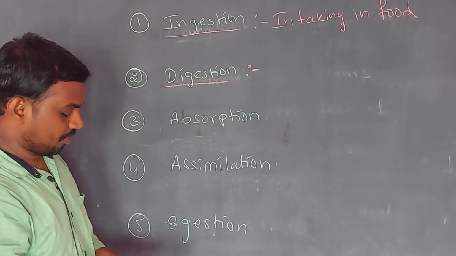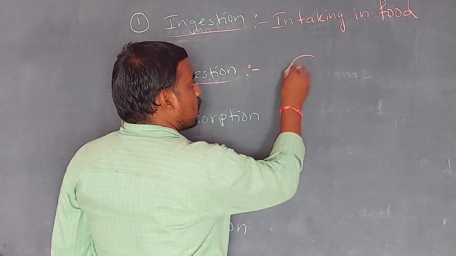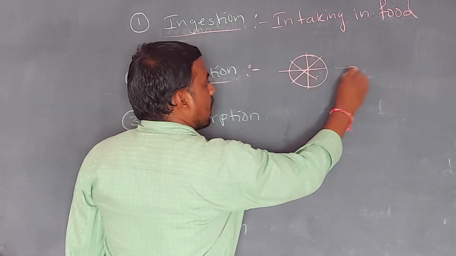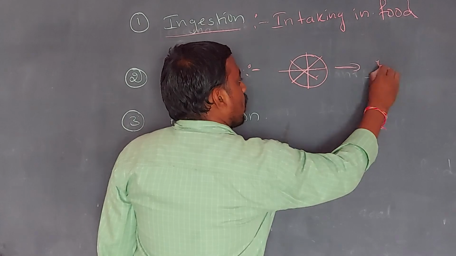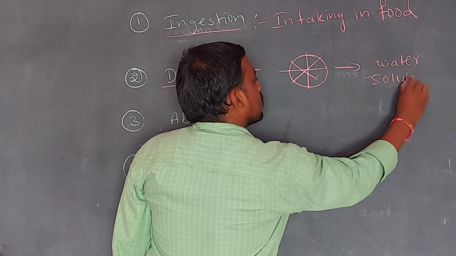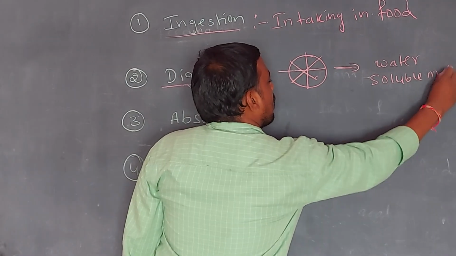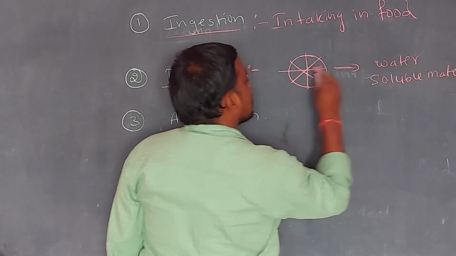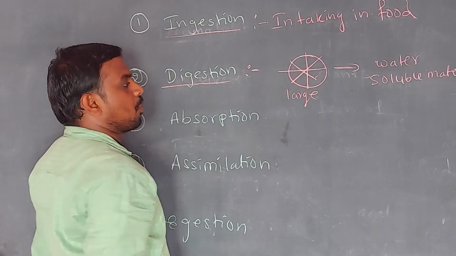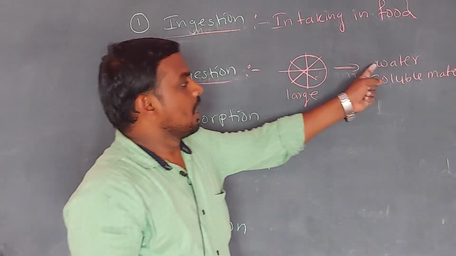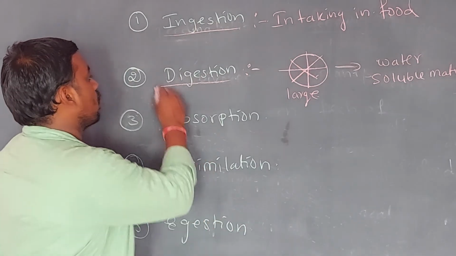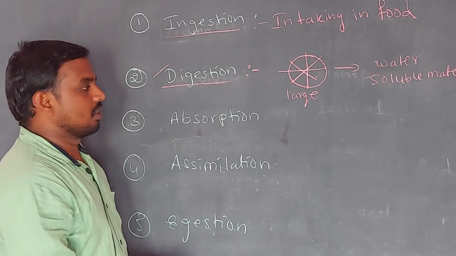Digestion means the large food particles are broken down into finer, water soluble material. So these large food particles are broken down into simple, water soluble material. This process is known as digestion.